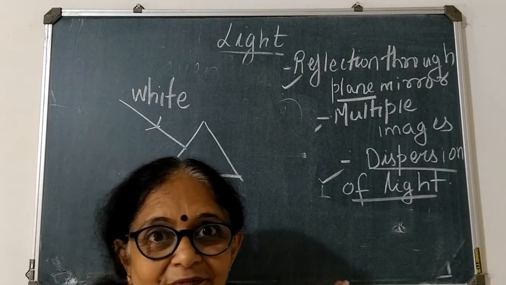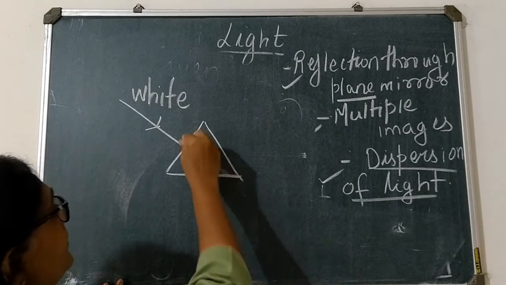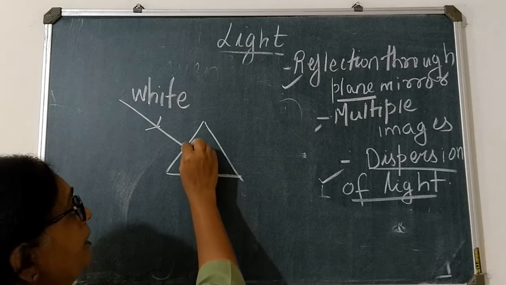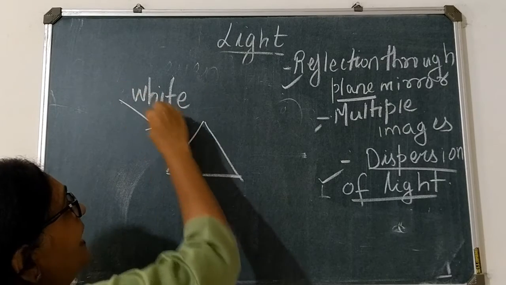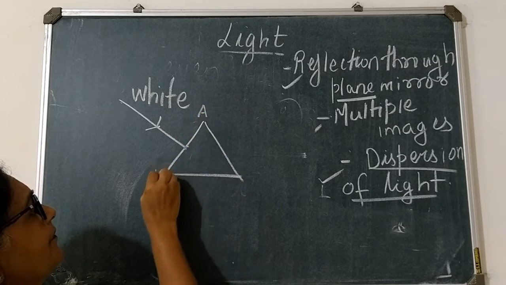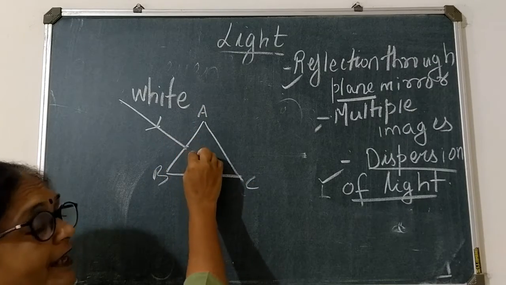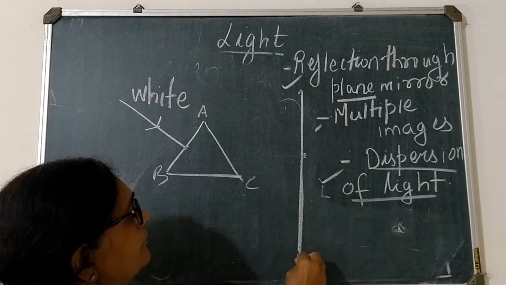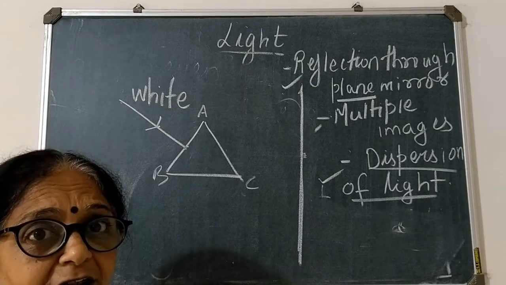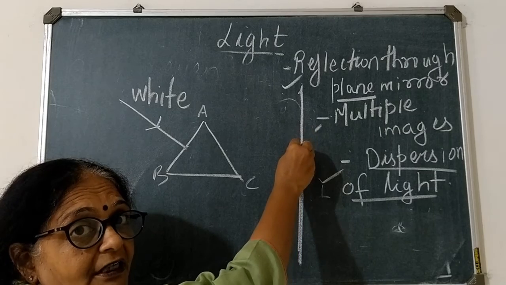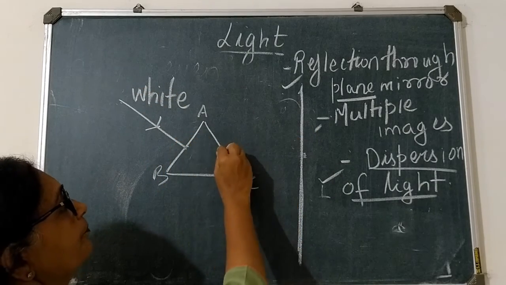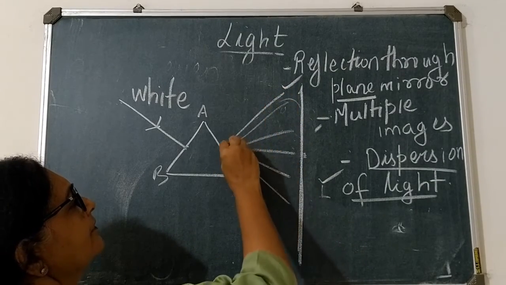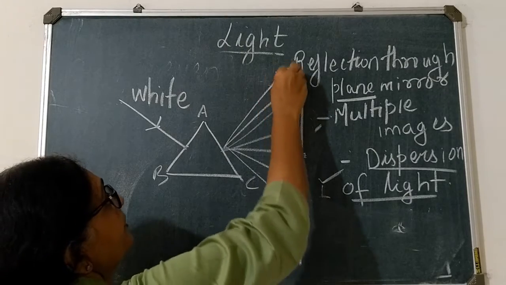When the light comes out on the other side, and suppose you place one white screen here, you will observe on the screen that this white light splits into 7 different colors, 1 2 3 4 5 6 7.